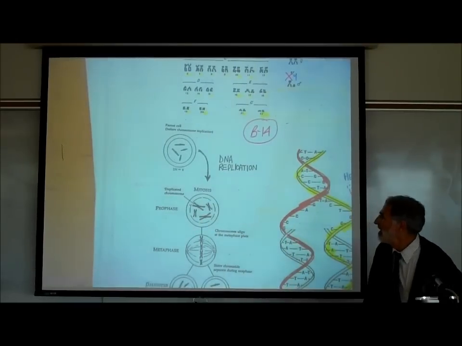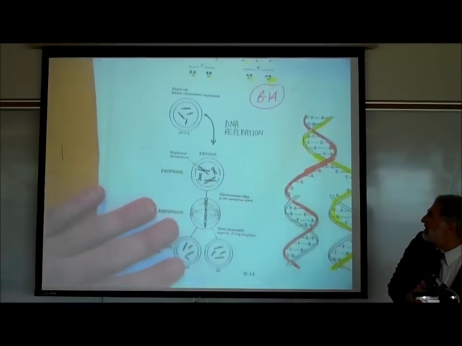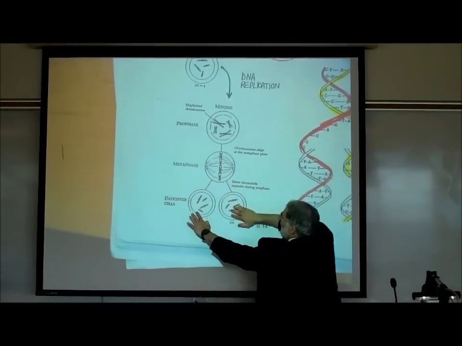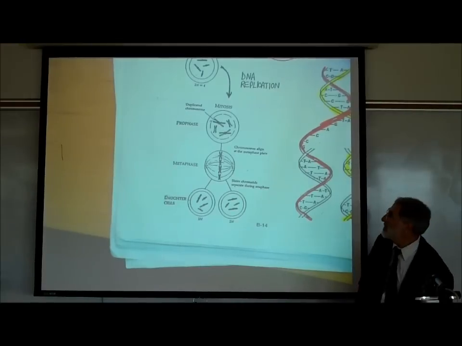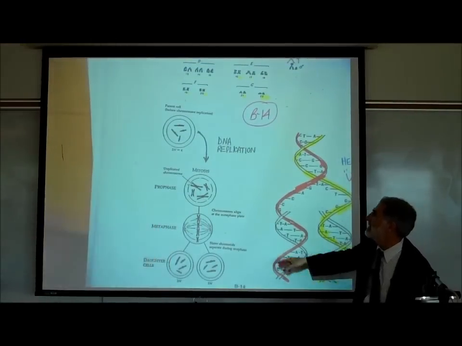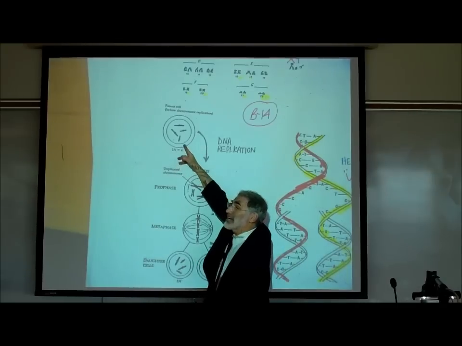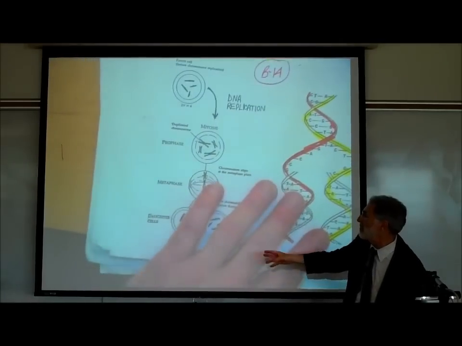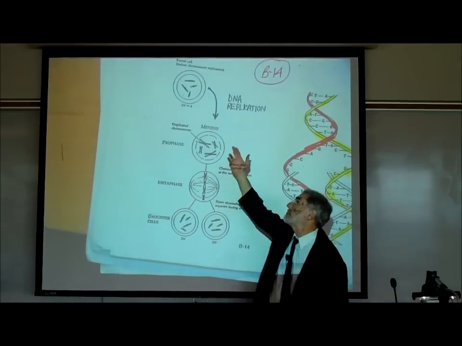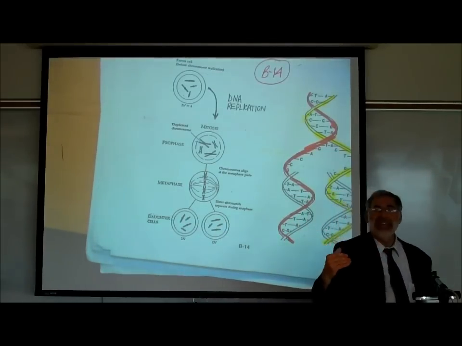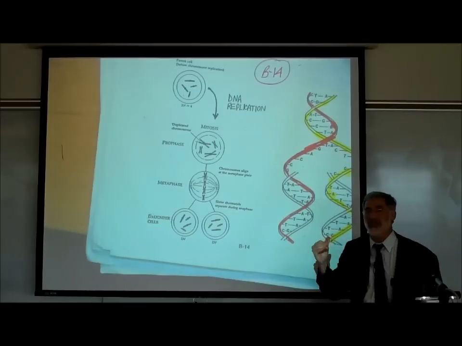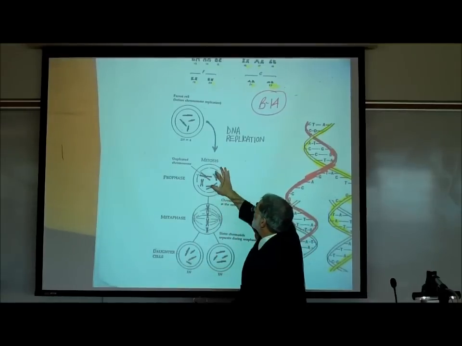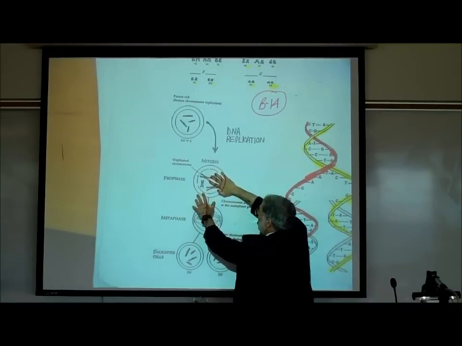Now, why does that DNA replication occur? That has to occur before this cell can divide and become 2 cells. Because if you don't duplicate the chromosomes, if you don't make a copy of them, then when the cell becomes 2 cells, each cell will have only half as many chromosomes as the original cell. So if we're going to maintain that number of 46 chromosomes in every body cell, we have to, before the cell divides, duplicate or replicate that DNA.